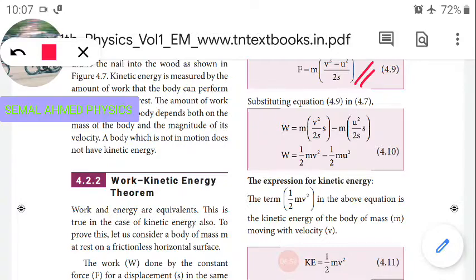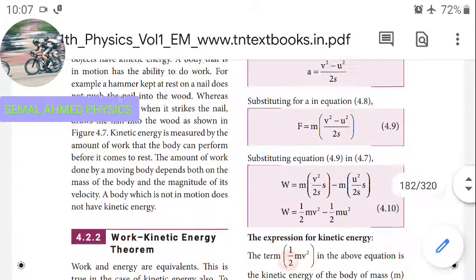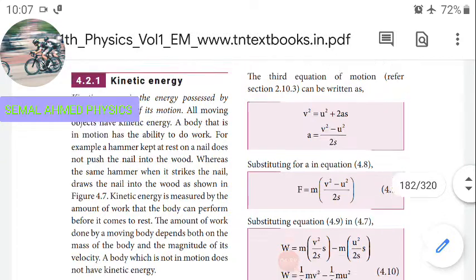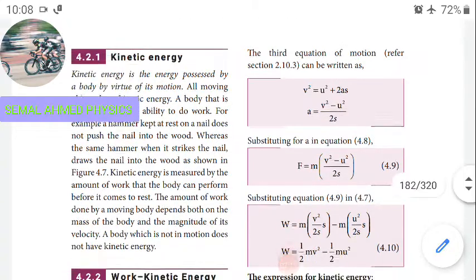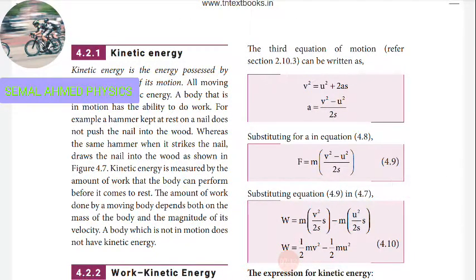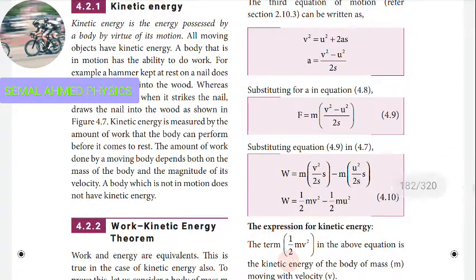This comes from the third equation of motion, v square is equal to u square plus 2as. So a is equal to v square minus u square by 2s. Substituting this value in Newton's second law, F is equal to ma, we can put m into v square minus u square by 2s in place of a. This is equation 4.9.